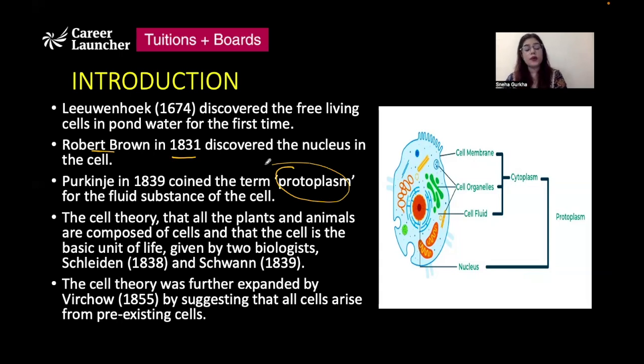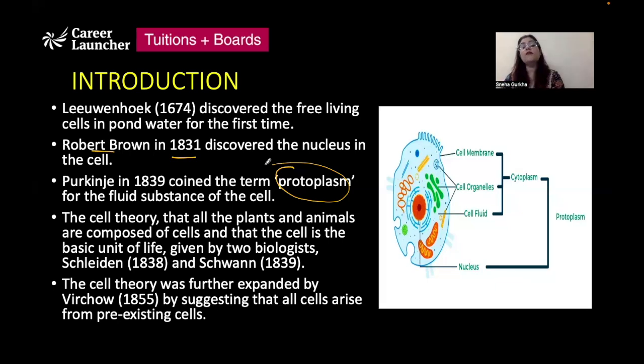The cell theory was given by two biologists, Schleiden and Schwann, in the years 1838 and 1839. The cell theory says that all plants and animals, in fact all living organisms, are composed of cells and the products of cells. And the cell is the basic fundamental unit of life. It is the structural and functional unit of life. All the structures inside our body are made up of cells.